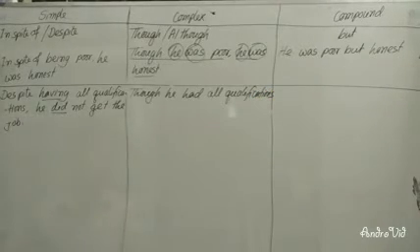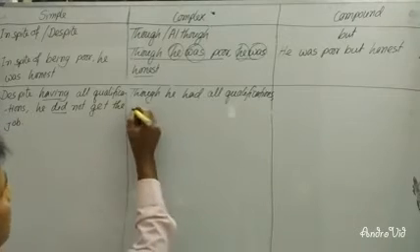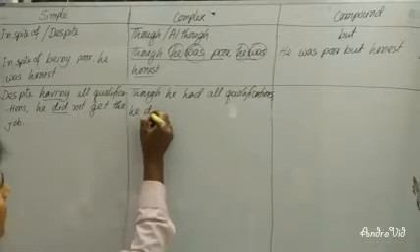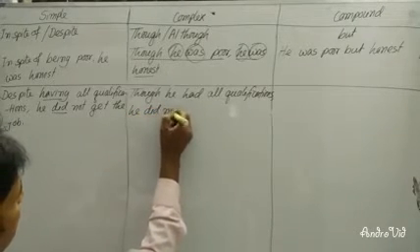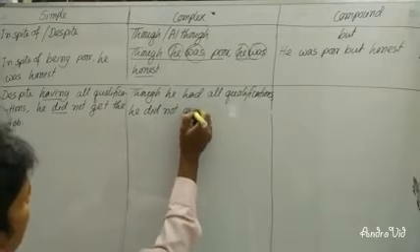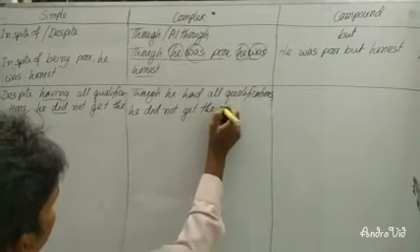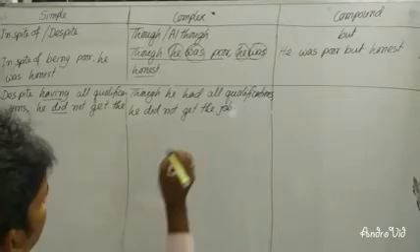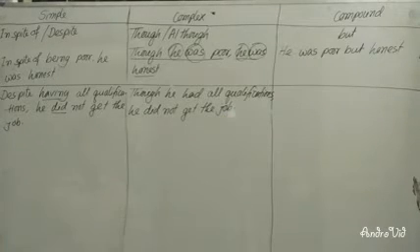Yes, though he had all qualifications, he did not get the job. Dear learners, you can say, despite having all qualifications, he did not get the job. Though he had all qualifications, he did not get the job.